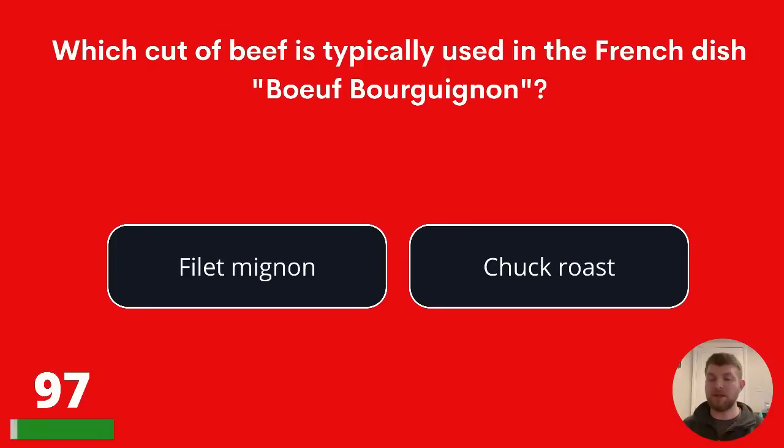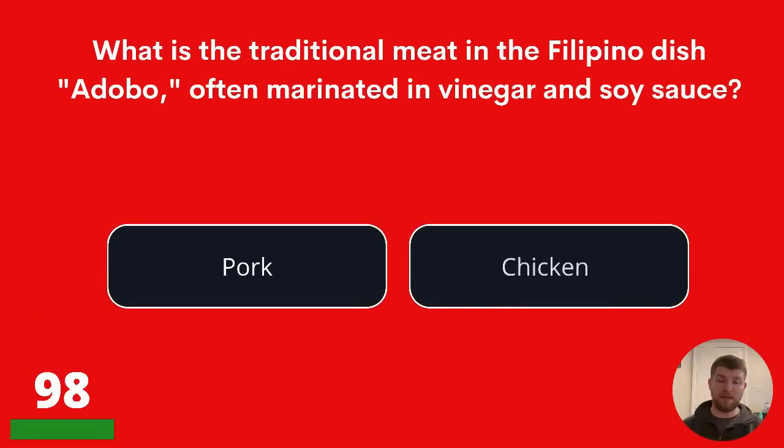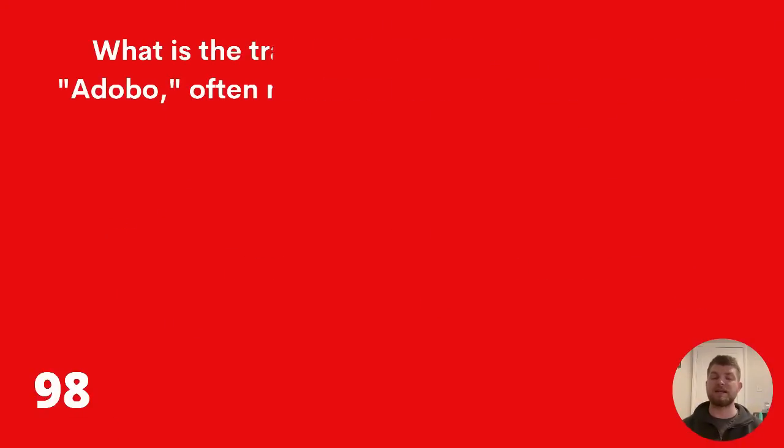Which cut of beef is typically used in the French dish boeuf bourguignon? Filet mignon or chuck roast? The answer is chuck roast. 98. What is the traditional meat in the Filipino dish adobo, often marinated in vinegar and soy sauce? Pork or chicken? The answer is chicken.